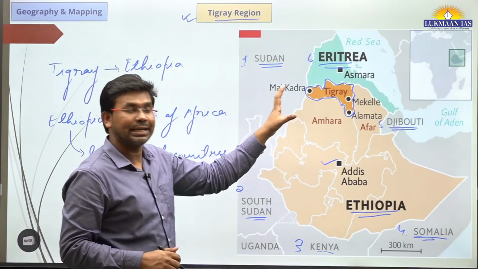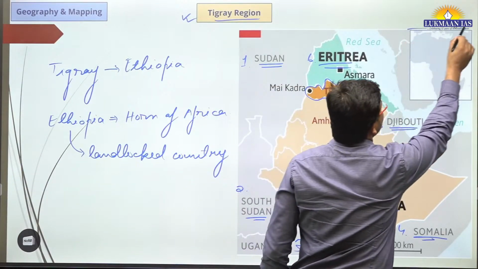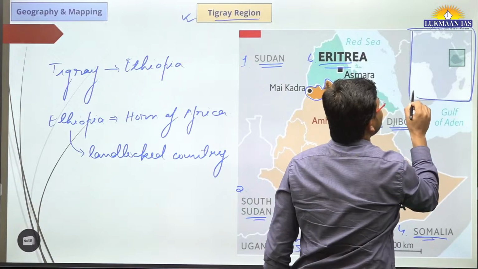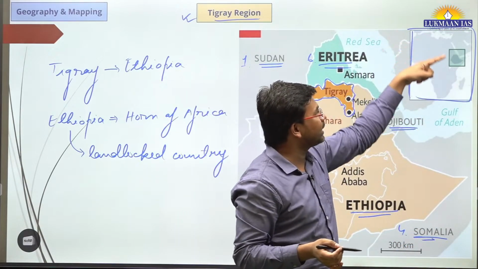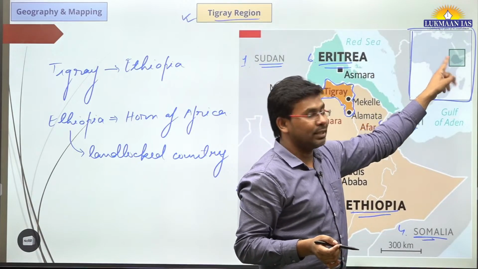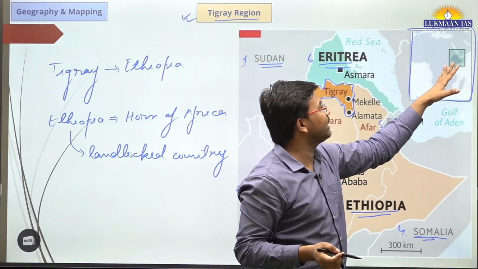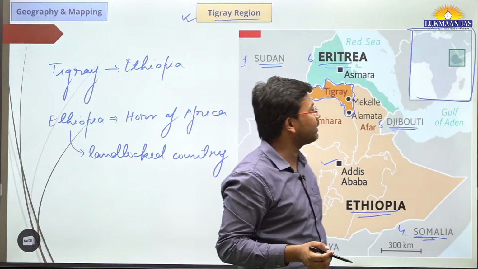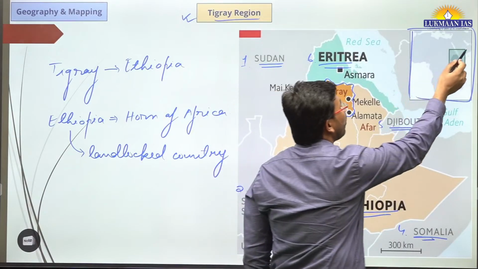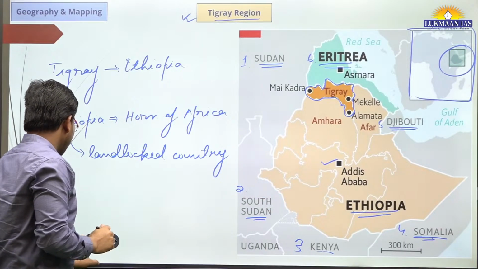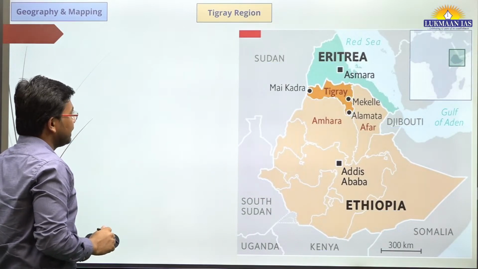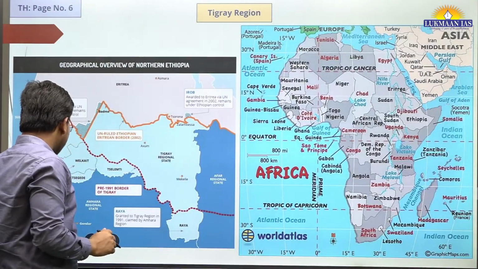Now let us also see the right corner of this map. Here it showcases the shaded territory, which is the African continent. To the northeast, or the eastern portion of Africa, is known as the Horn of Africa. This is where Ethiopia is located. Having understood this, let us now quickly see some other maps also.